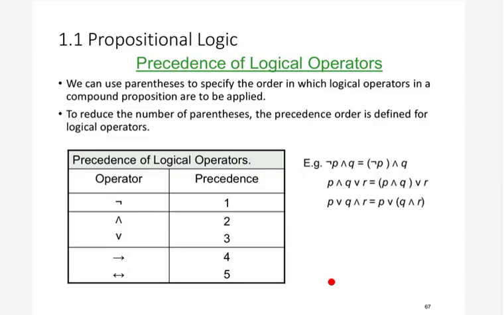If I write this, I give you two options. Either it could be like this, (not p) and q, or it can be like this, not of (p and q). So when I write like this, either this is equivalent to this or this is equivalent to this. How can you say?